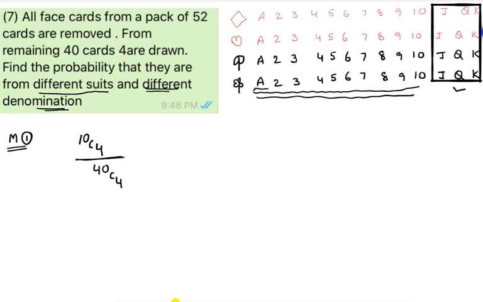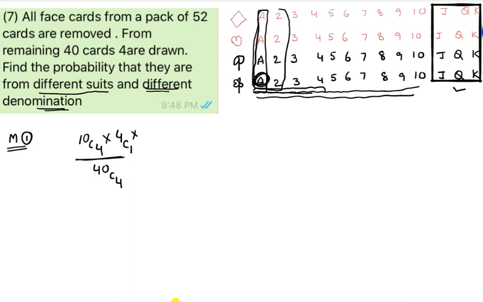Suppose I selected these 4 denominations. Then what happens? From the selected denominations, that means from these 4 cards, you can select any one card. That can be done in 4C1 ways, right? Next, again from these 4 cards, you can select any one card. Now we selected suppose A.